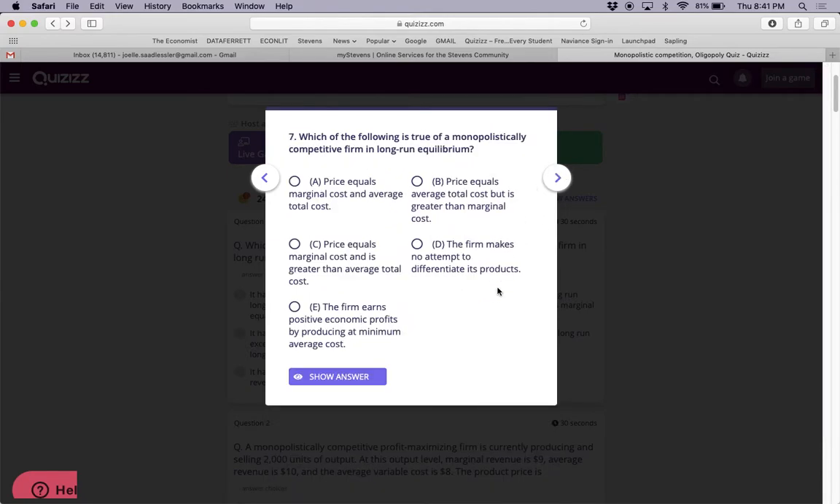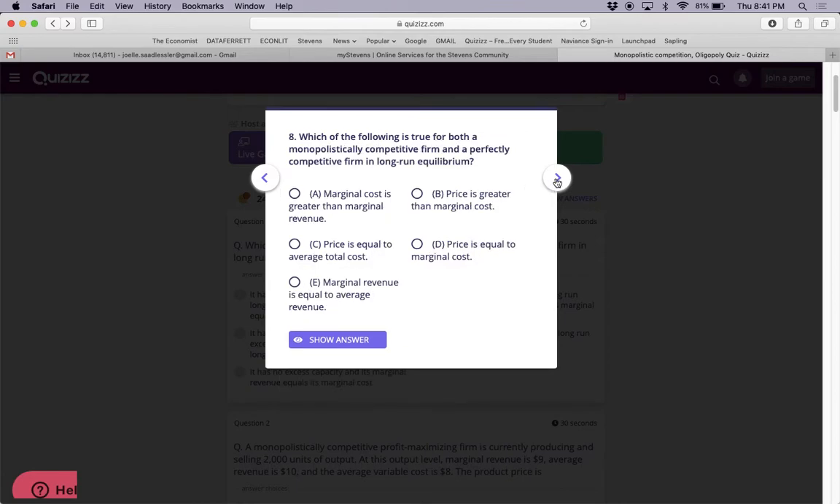Okay. Which of the following is true of a monopolistically competitive firm in long-run equilibrium? Here we go. Price equals average cost, but is greater than marginal cost. Right, that's the one. That is monopolistically competitive. Okay. Which of the following is true for both a monopolistically competitive firm and a perfectly competitive firm in long-run equilibrium? Price is equal to average cost.